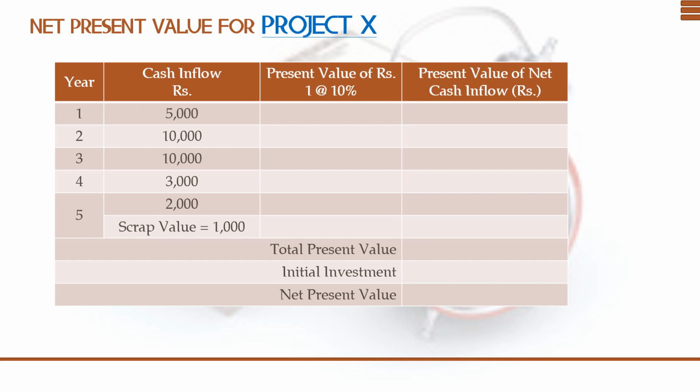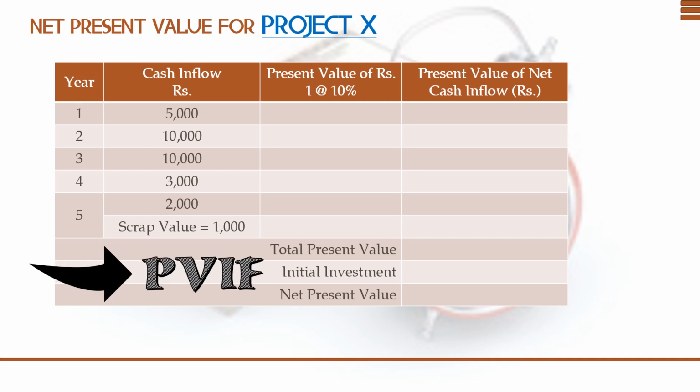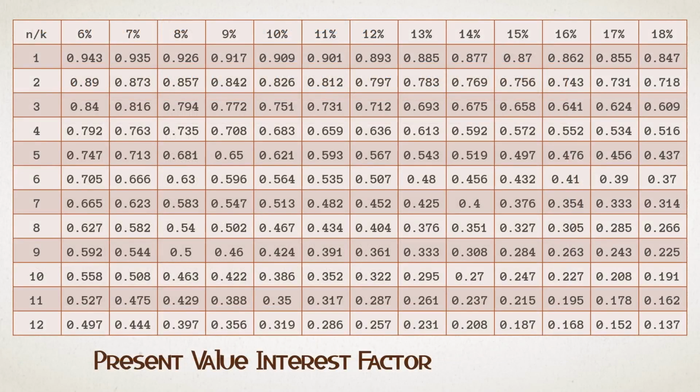Now first we have to fill the third column. To fill the third column, we have to see the PVIF table, which means present value interest factor table. This table will be available at the back of the financial management book, and you can also Google and find the table. This is where you are going to get the present value. As given in the problem, we know 10% is the discount rate, and 5 years is the life of the project.